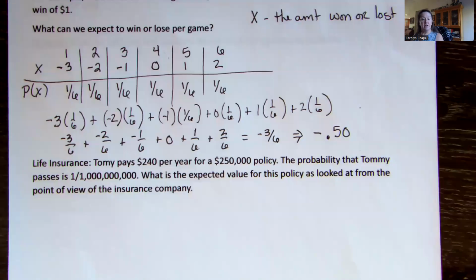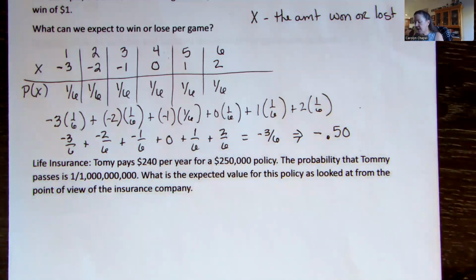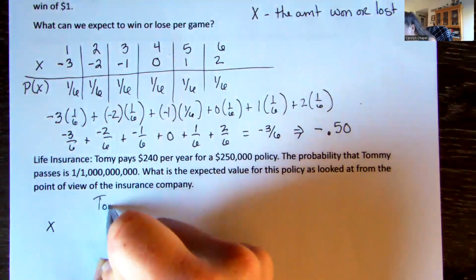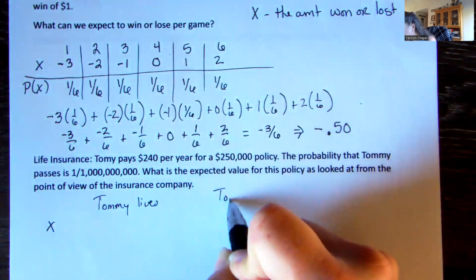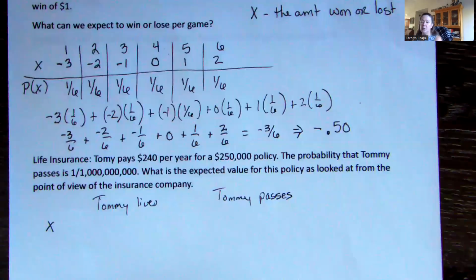But for this particular situation, where the probability is this number, the insurance company only has 2 outcomes. Either Tommy is going to live and everything's great, or Tommy passes on and they have to pay out this amount of money. So I'm going to just put either Tommy lives or Tommy passes. Those are our 2 outcomes.